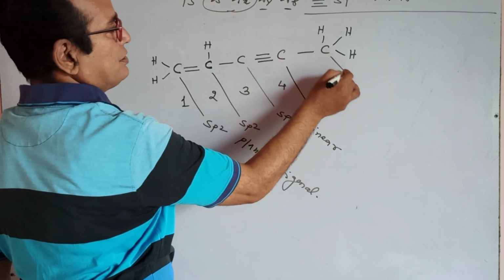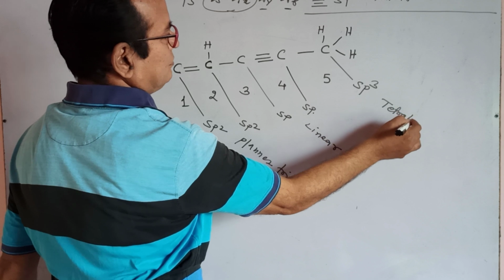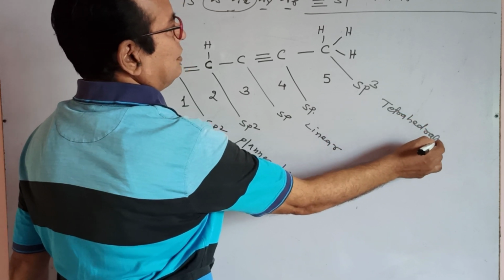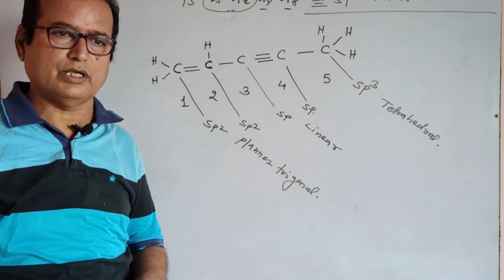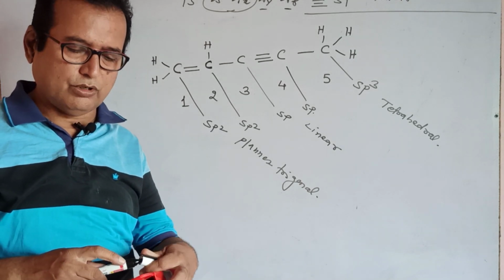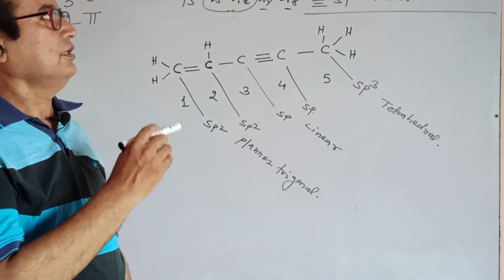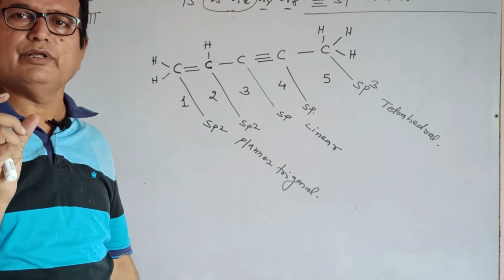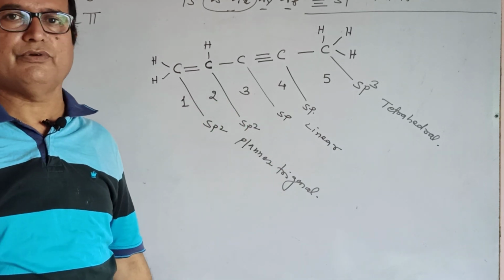And this carbon is sp3 hybridized, tetrahedral. These are the basic things to decide whether a hydrocarbon is saturated or unsaturated. How is this hydrocarbon formed? A hydrocarbon consists of carbon and hydrogen. It is a very minute concept which is related to the hybridization phenomenon.